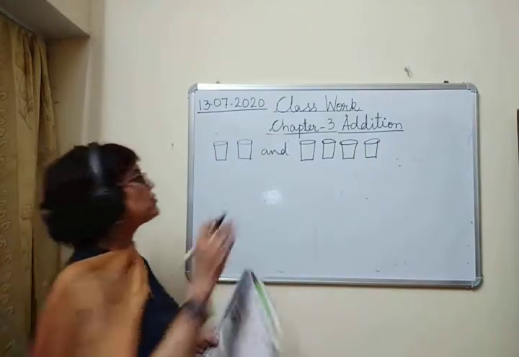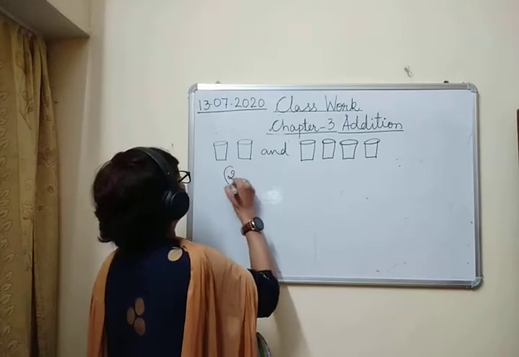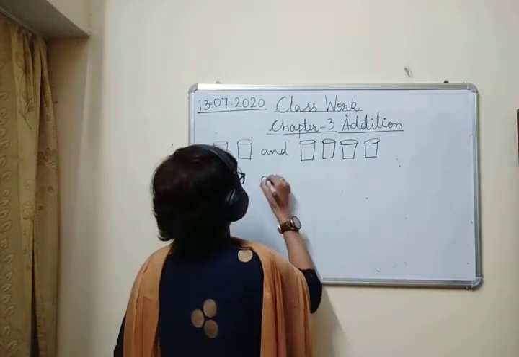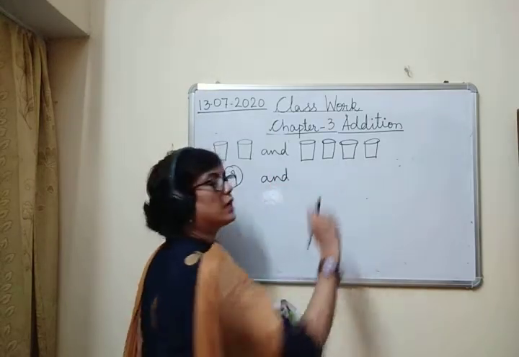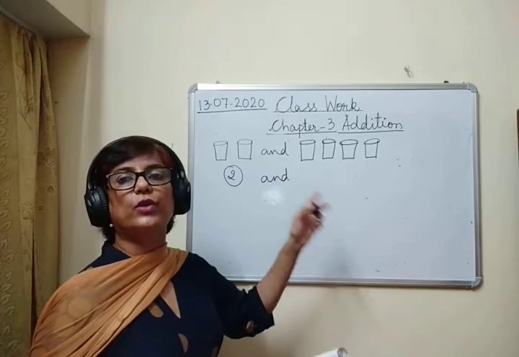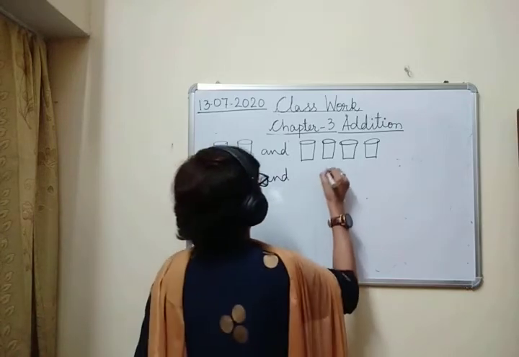How many glasses on this side? You have two glasses on this side. And how many glasses on this side? इस साइड कितने ग्लासेस हैं? 1, 2, 3, 4. 4 glasses.